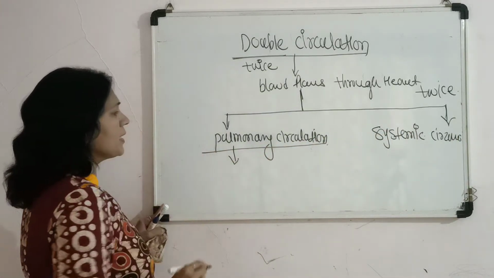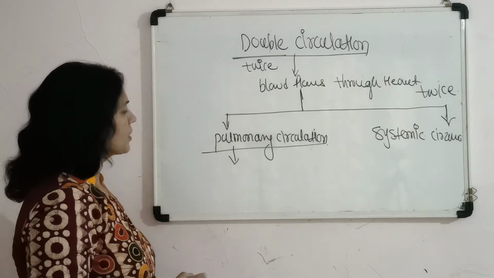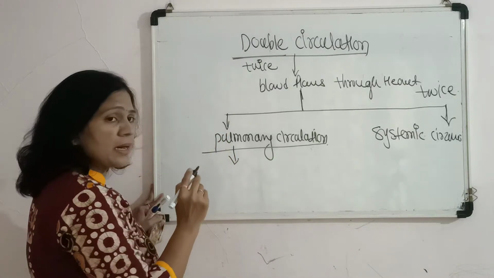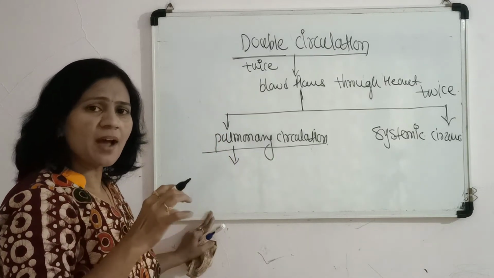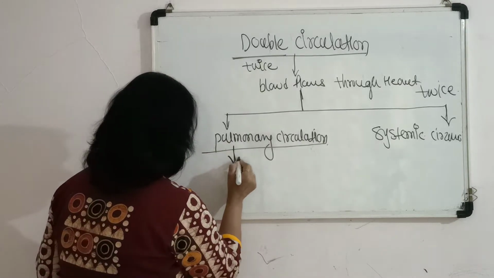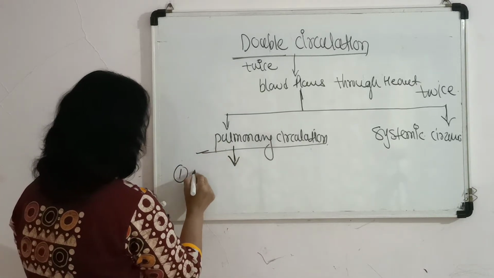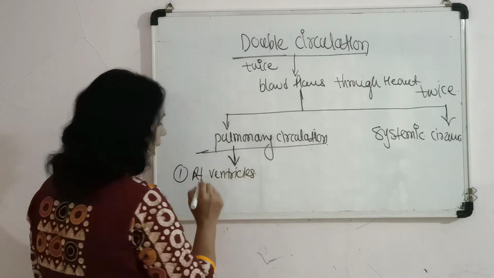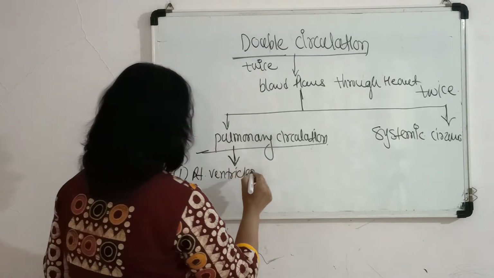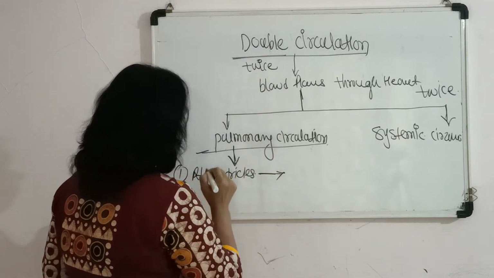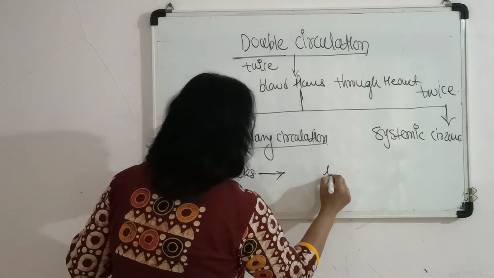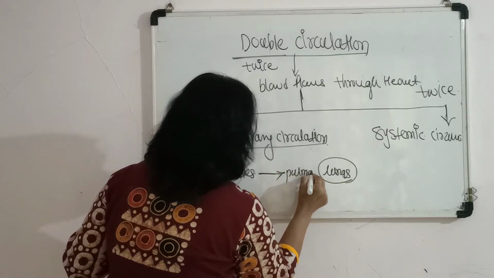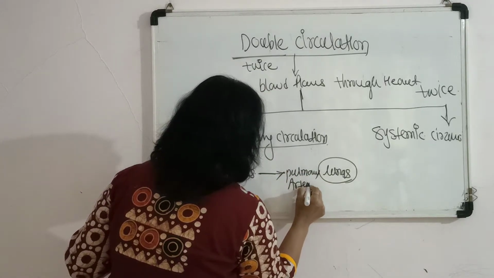So, what happens in pulmonary circulation? Listen carefully, the pathway is like this. Blood from the right ventricle goes to the lung through the pulmonary artery.